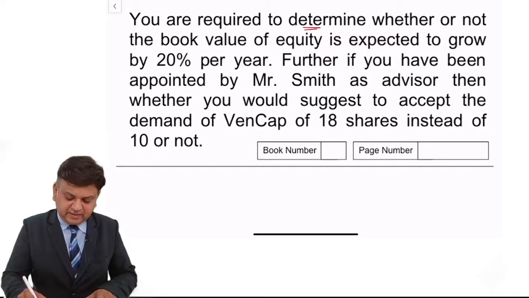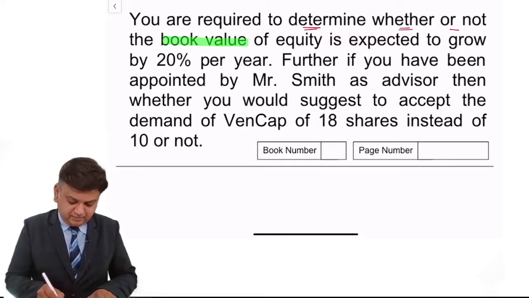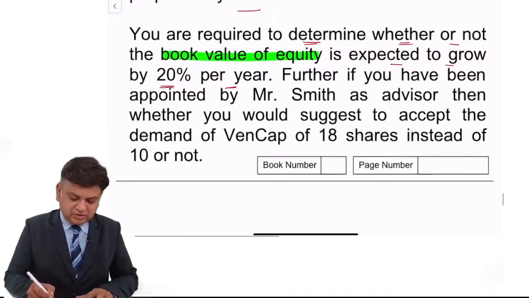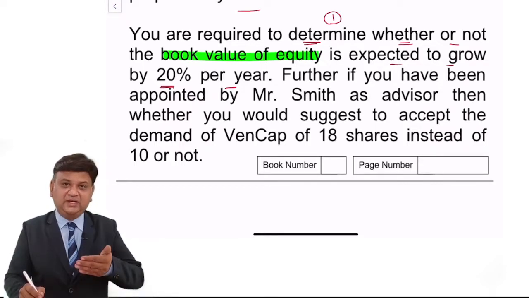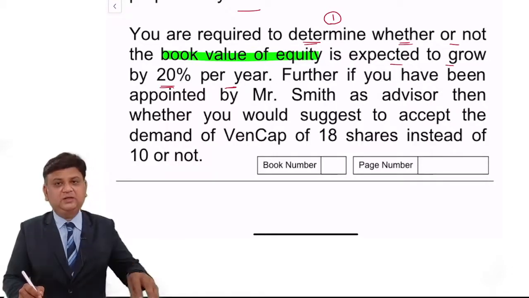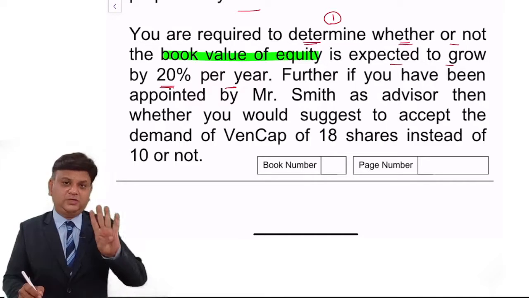You are required to determine whether or not the book value of equity is expected to grow by 20% per year. So this is the first question. This is what you are required to decide. This is what you are required to determine. That's whether there will be a growth at the rate of at least 20% or not during this 4 years.